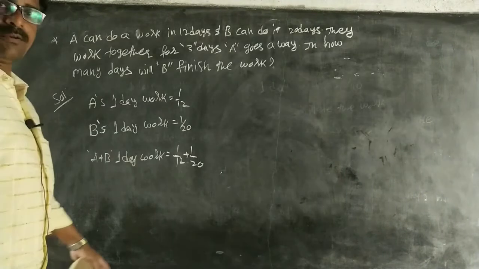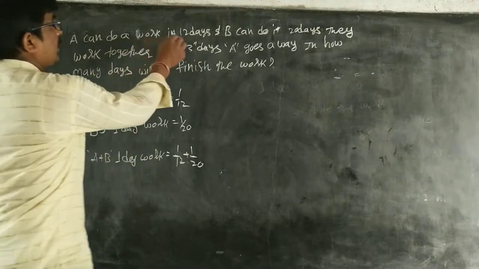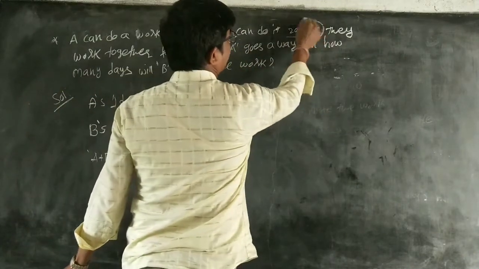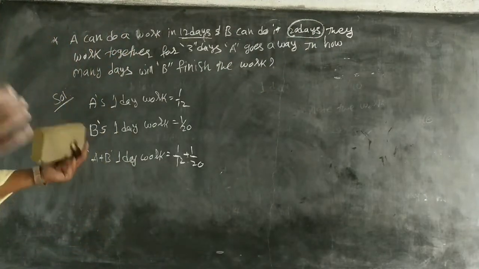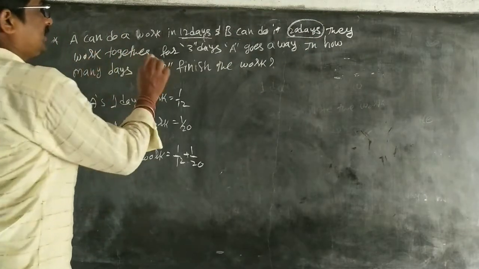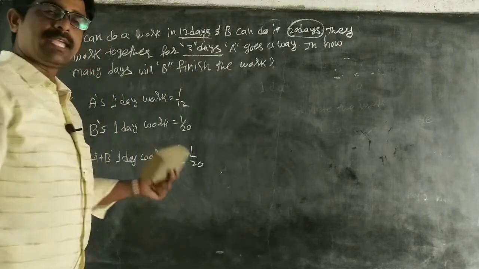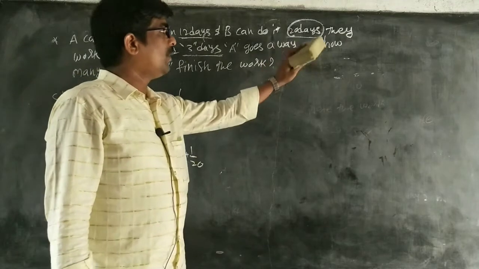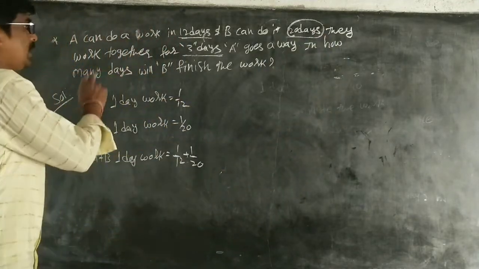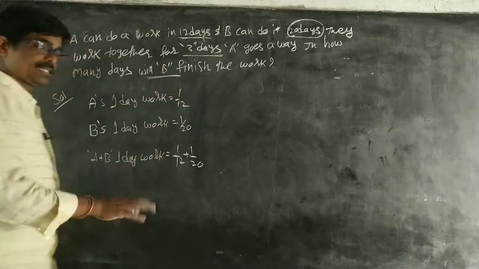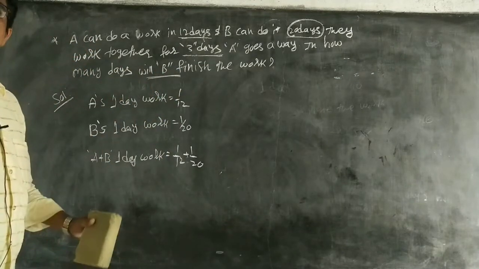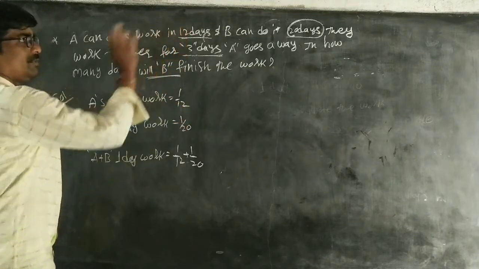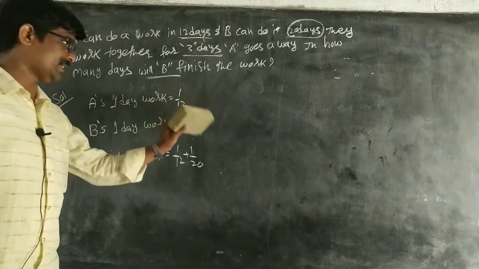Next, again one problem. A can do a work in 12 days. B can do it in 20 days. They started the work, and after 3 days, A leaves the work. A went out. So now, in how many days can B alone finish the work? A's 1 day work is 1 by 12 because he completes in 12 days. B's 1 day work is 1 by 20.